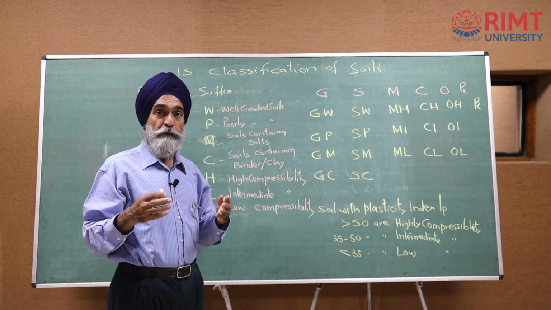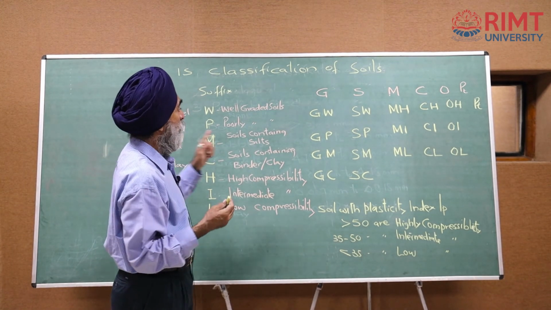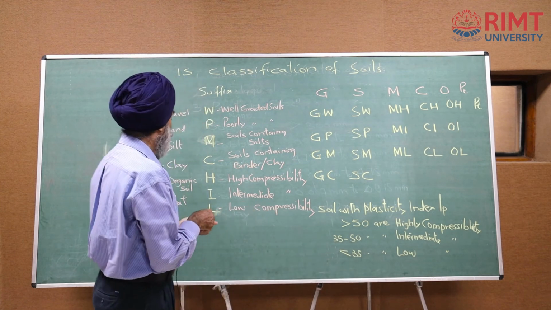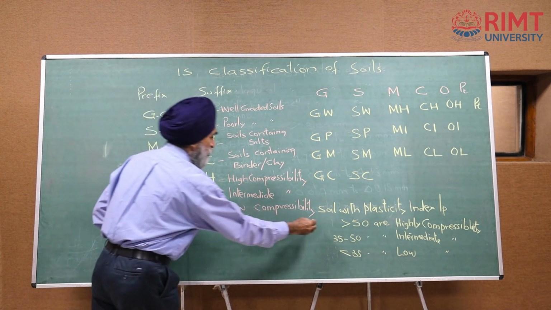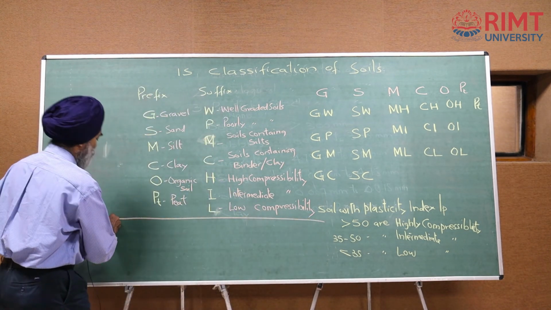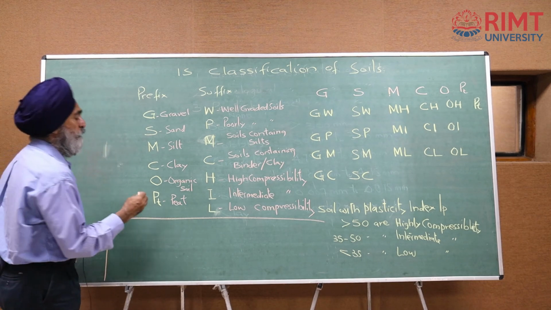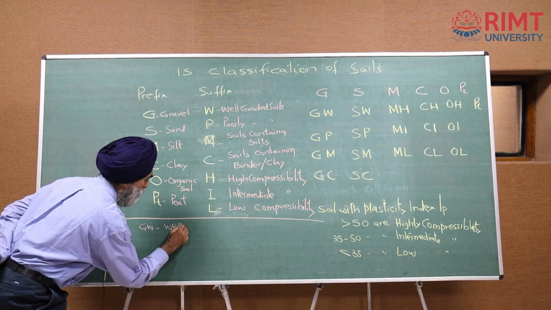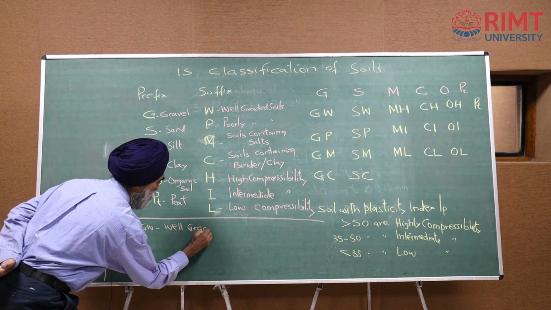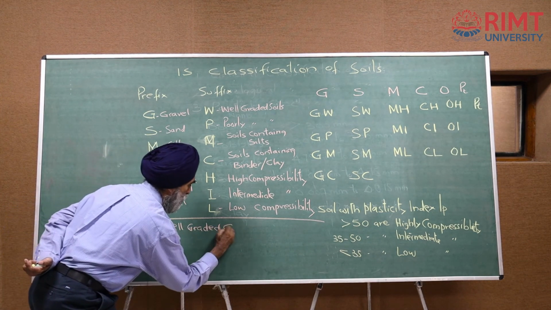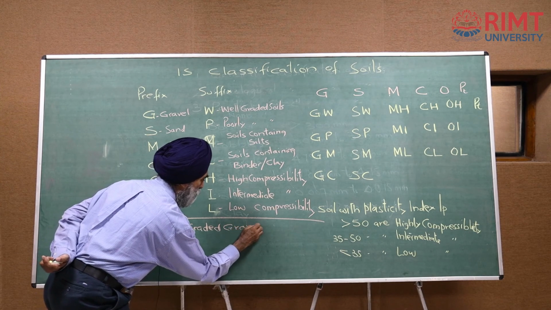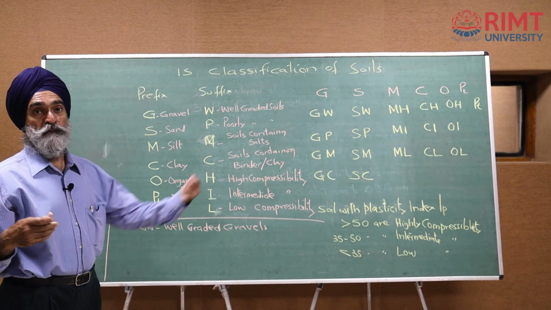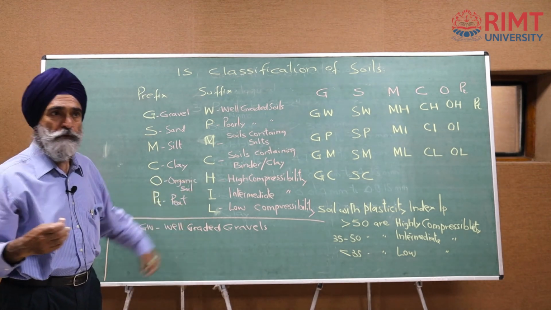Again, for your reference, so that you may not forget afterward, I can put 1 or 2 from this. Say GW. What is GW over here? GW is well graded gravels. Okay. GP are poorly graded gravels. Shall I write it or not?